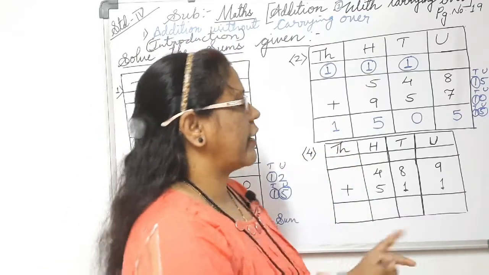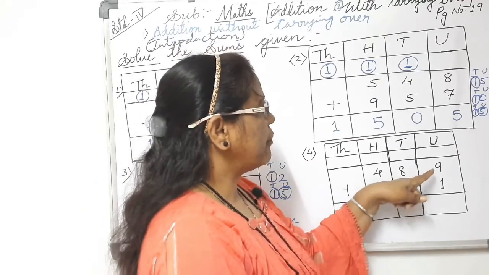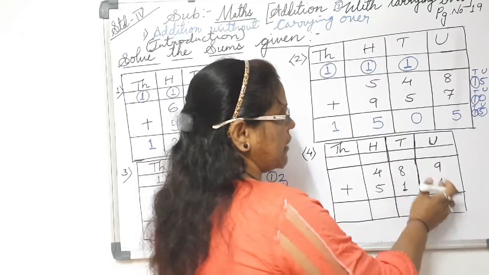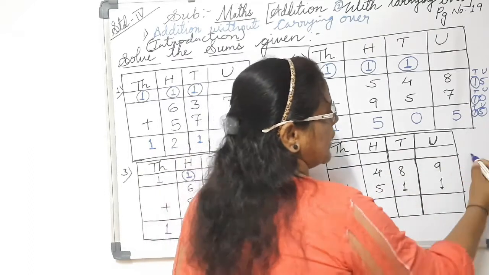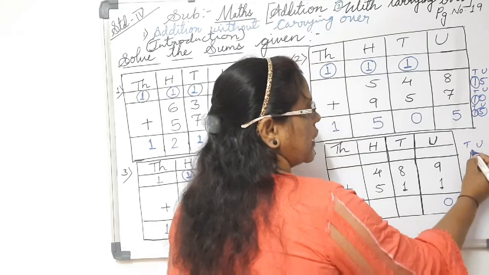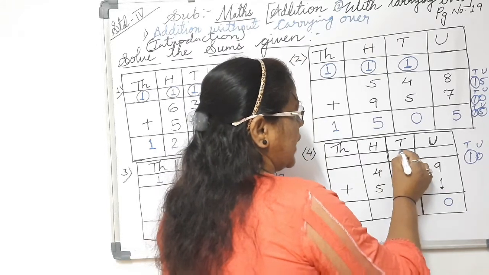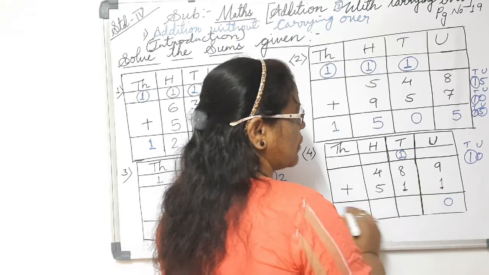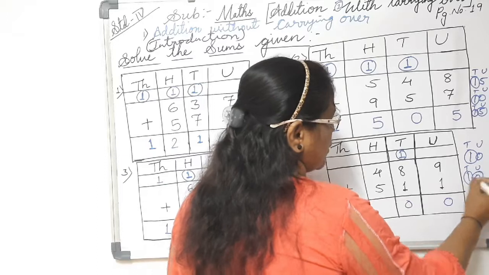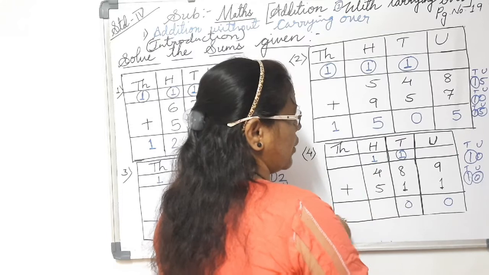Got it? Yes, my dear friends and students, the last sum of this introduction part of the addition with carrying over. Now here also, the same way we have done the three sums, in the same way we have to do. In the units place 9 plus 1 is given. So 9 plus 1 is 10. So this units place value should be down, then the tens place value should be given as carrying over. Got it? So 1 plus 8 is 9. 9 plus 1 is 10. Units, tens. So this 0 down and this 1 should be given here to the hundreds place value. Got it?